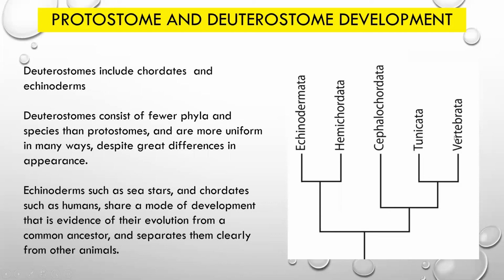These are the subphyla of phylum Chordata, which we will study later on in detail. All these deuterostomes have radial symmetry and indeterminate cleavage, and their blastopore develops into anus at the early developmental stages.